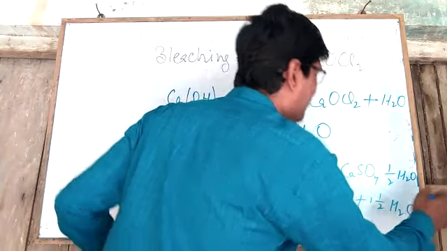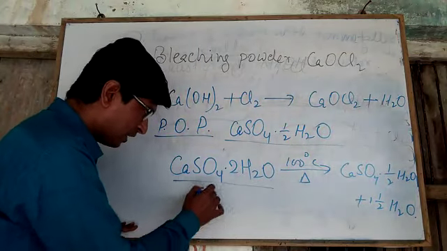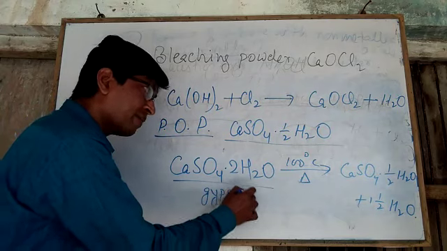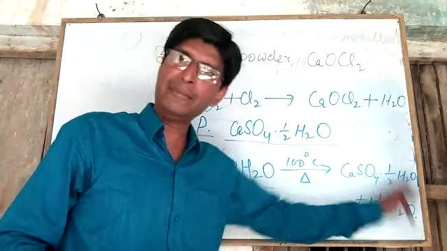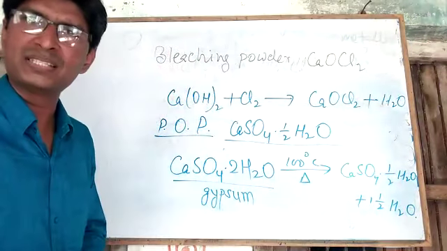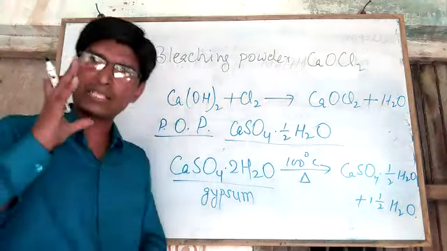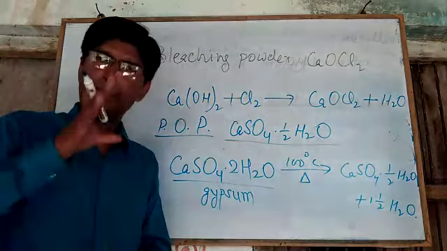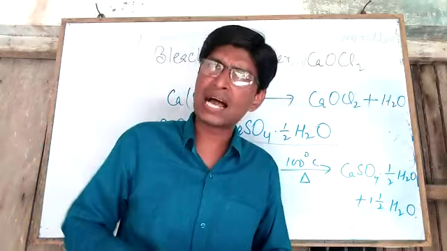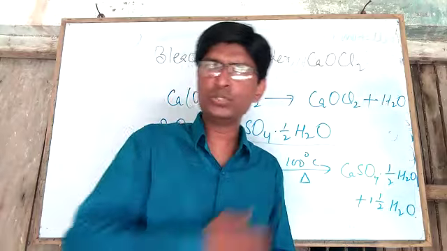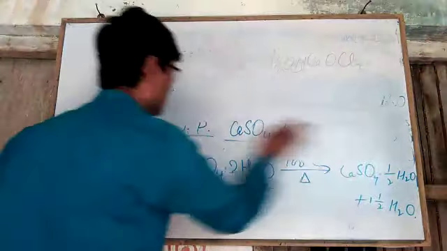H2O water is released. So we can see here, this CaSO4·2H2O is called gypsum. When gypsum is heated at 100 degrees Celsius, calcium sulfate hemihydrate, I mean plaster of Paris, is formed in the laboratory. So dear students, we have discussed the methods of preparation of caustic soda, bleaching powder, and plaster of Paris. Now we have to discuss two other salts, baking soda, which we generally use in our homes, and washing soda. So now we will discuss baking soda and washing soda.